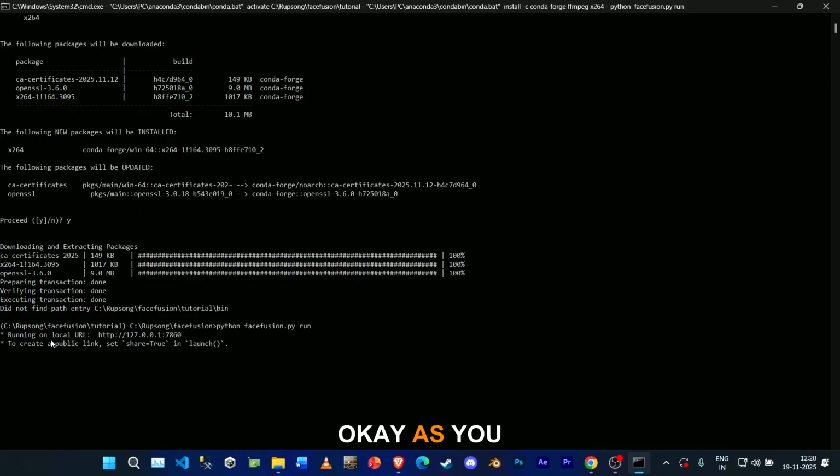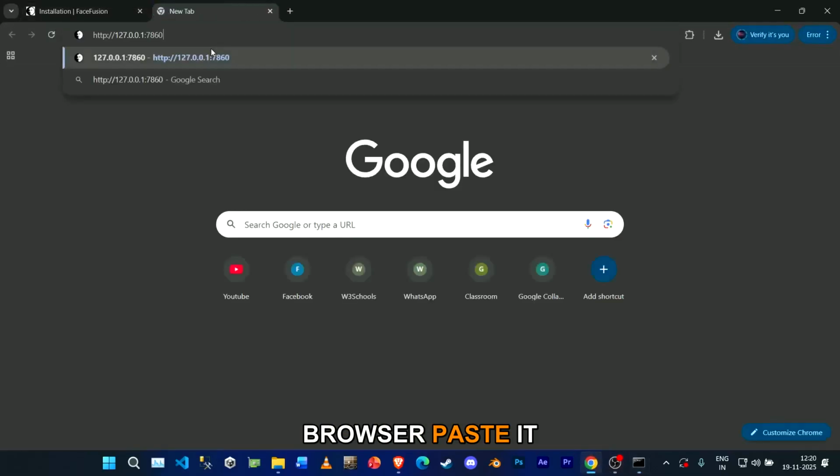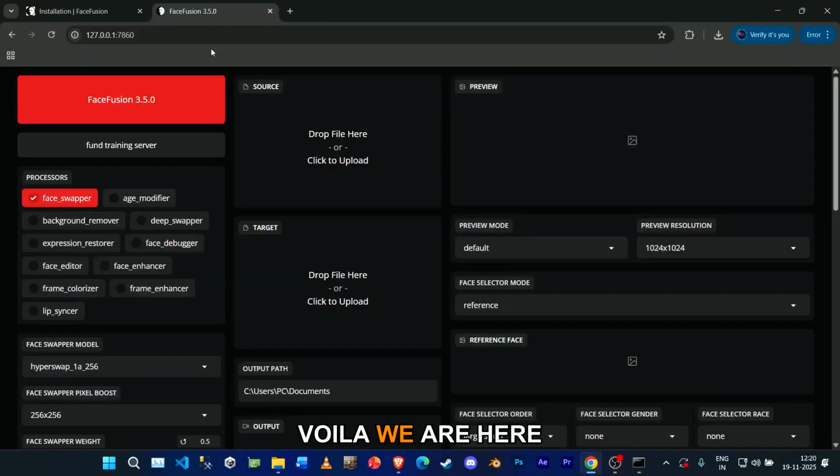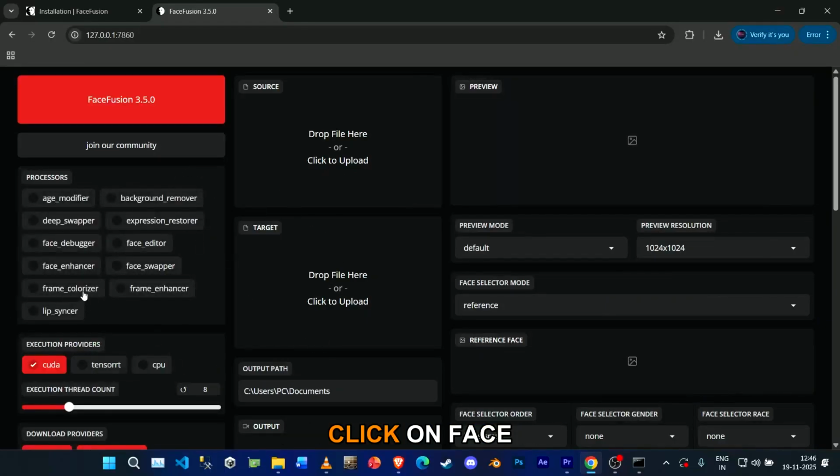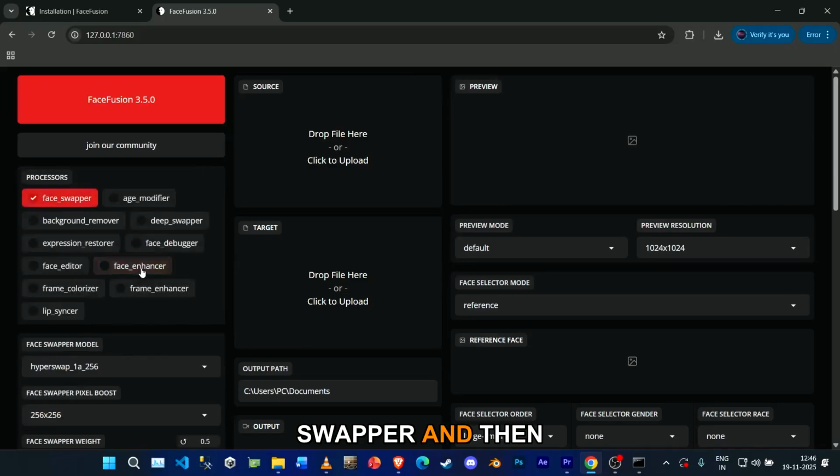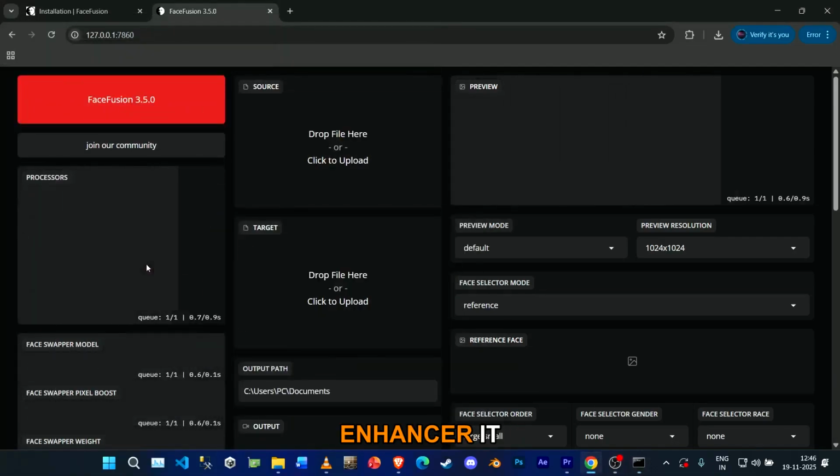Okay, as you can see, running in local URL. Copy this code, go to your web browser, paste it, and voila, we are here. Okay guys, so now what we can do is, if you are swapping face, click on face swapper, and then also we would require face enhancer.